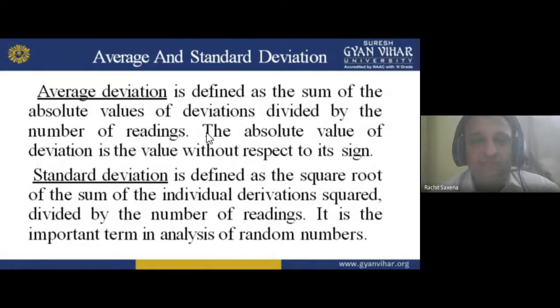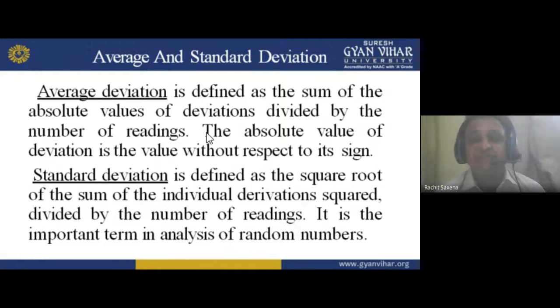Now the absolute value of a deviation is the value without respect to its sign. Without respect to sign means, for example, whether it is a negative deviation or a positive deviation.